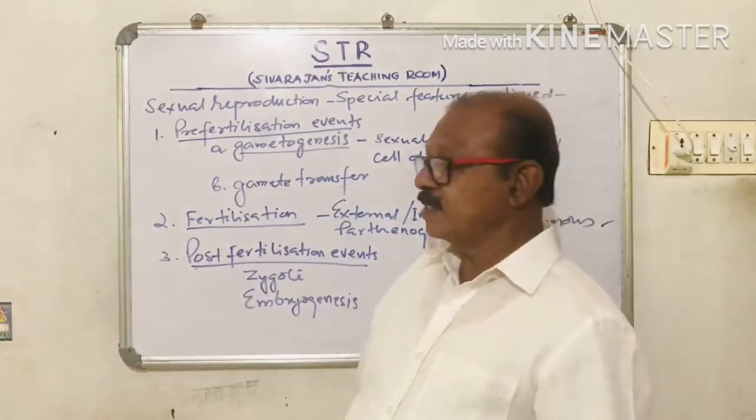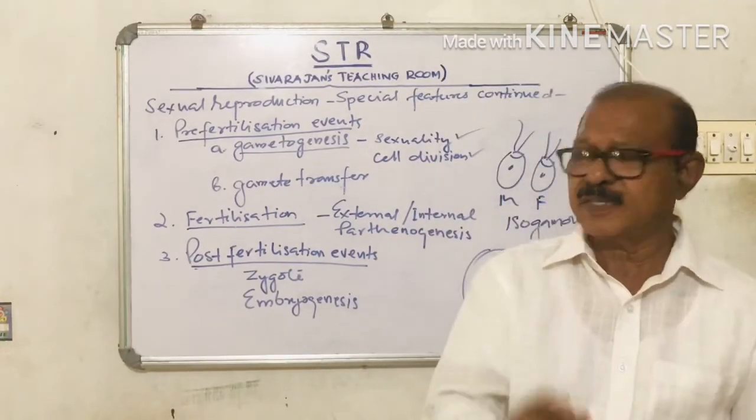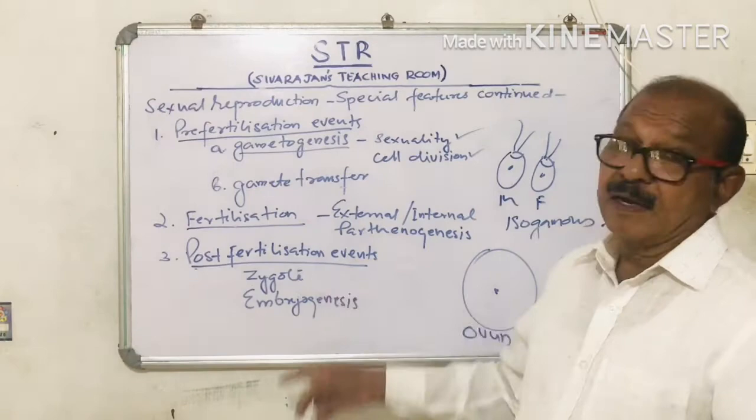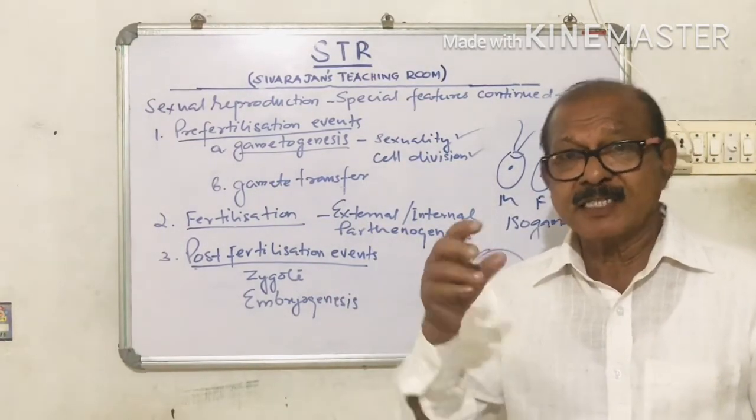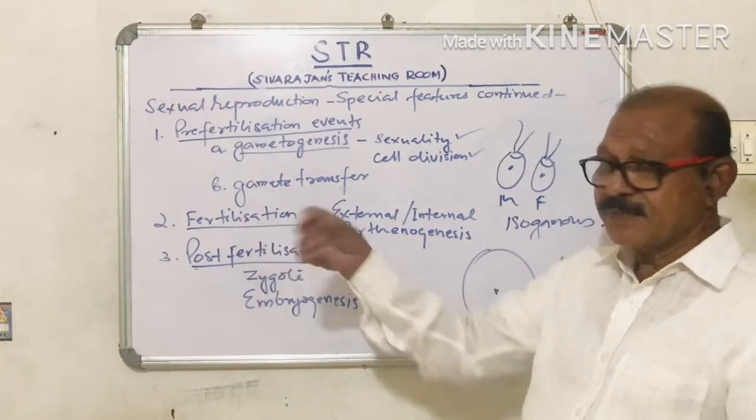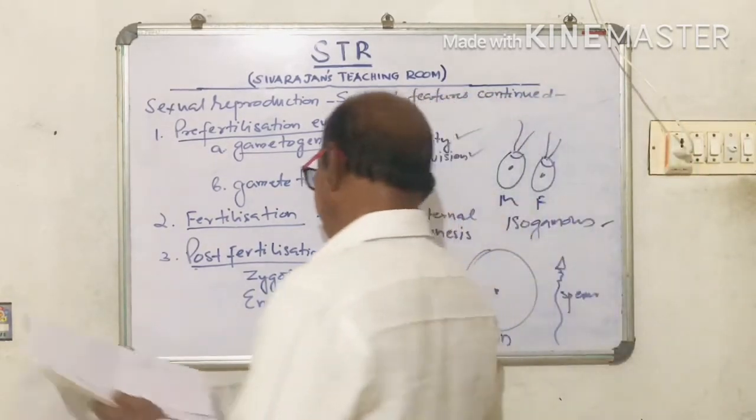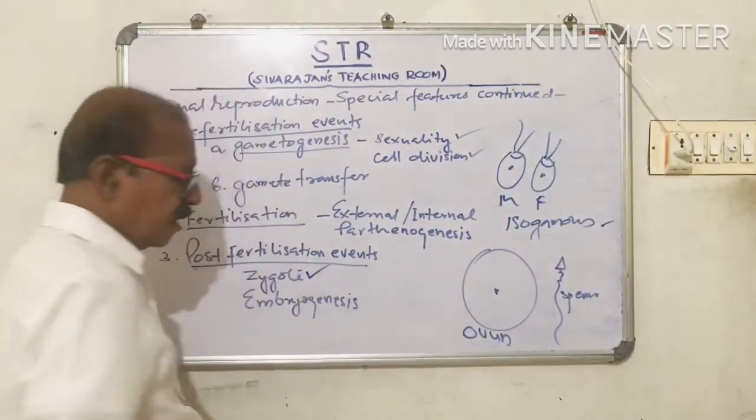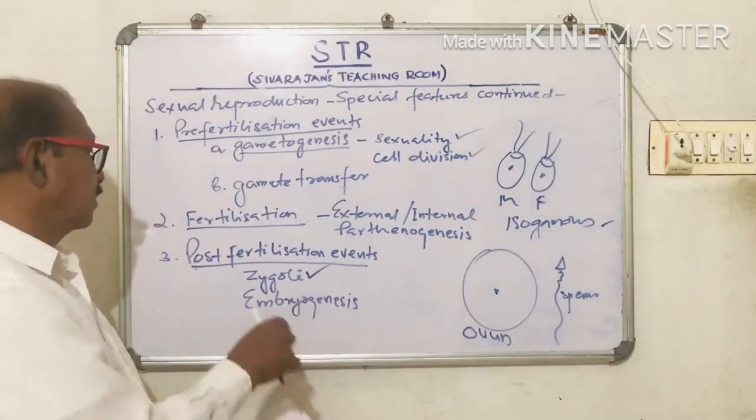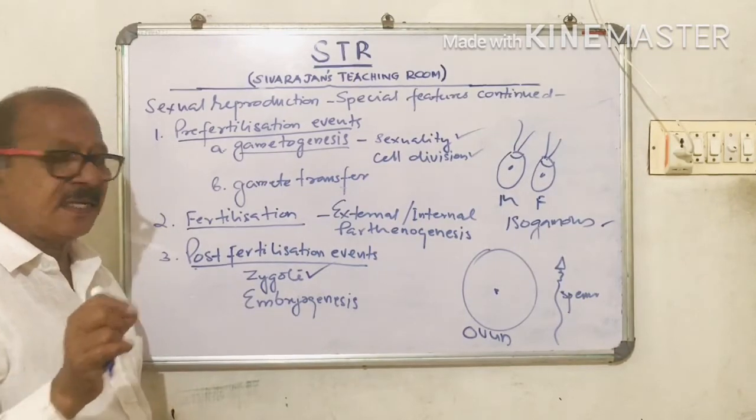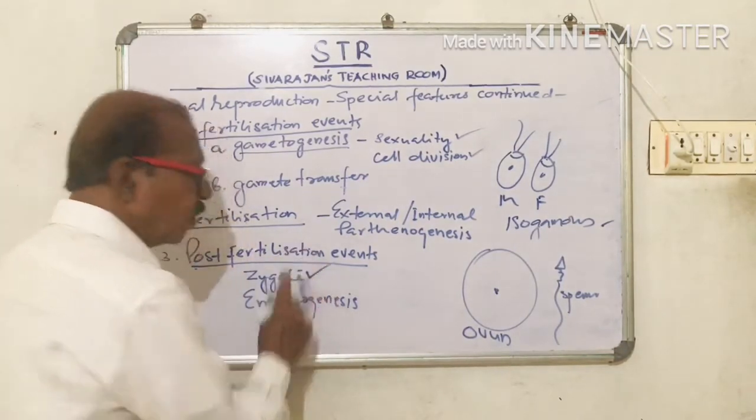See, now the post-fertilization. What is post-fertilization? Post means after. So after fertilization, what happens? The male and female gamete has fused already. That is, fertilization has been effected. Now a single cell is formed. It is called a zygote. As a result of fusion or fertilization, a single cell is produced. It is called a zygote.